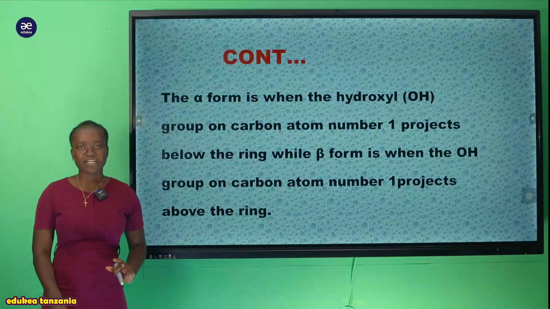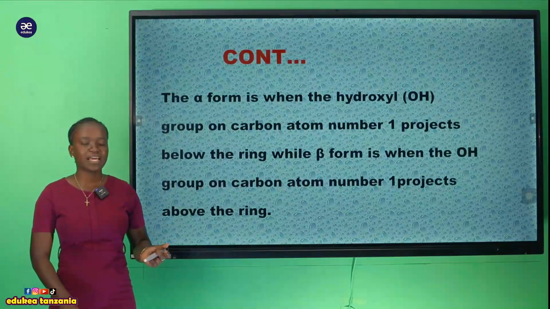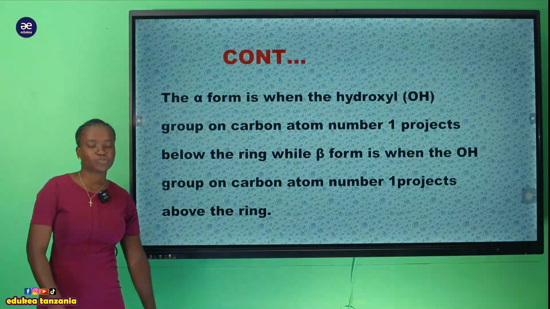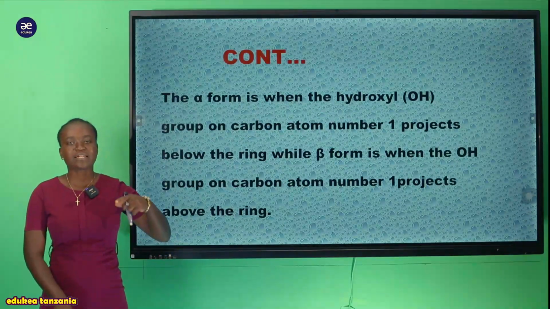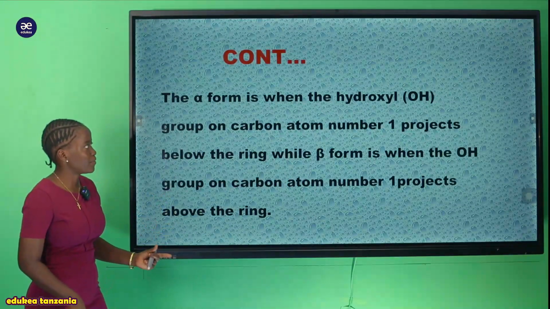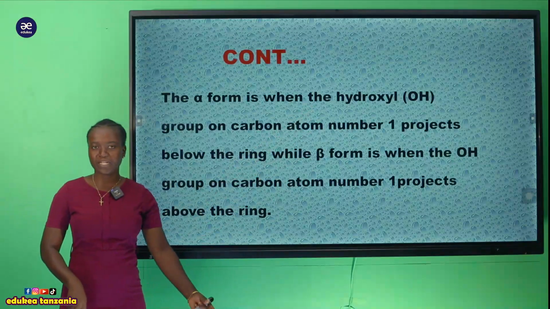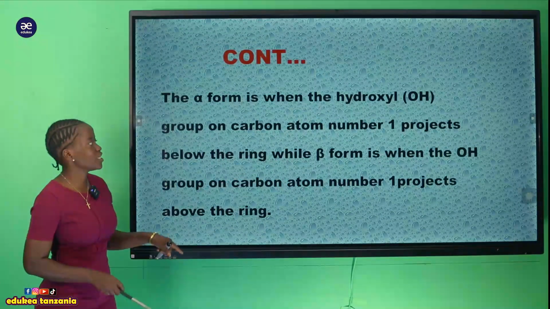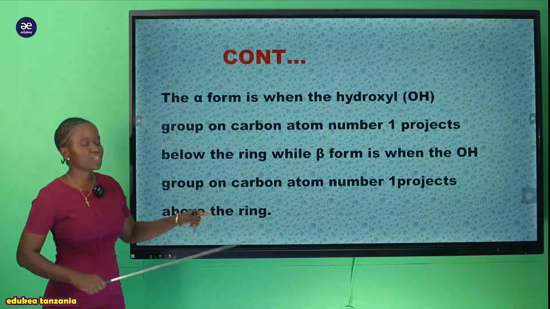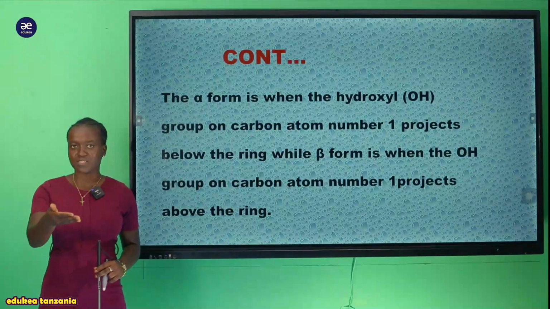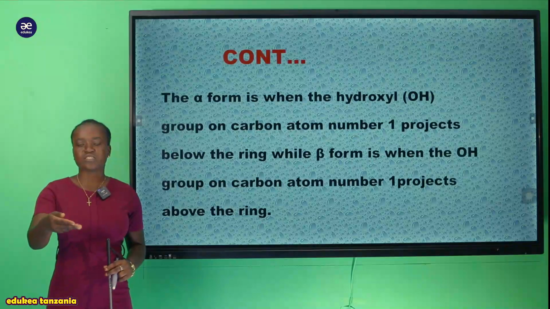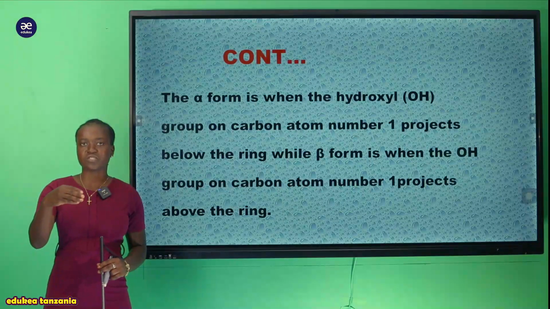So hii alpha carbon atom inakuwaje na hii beta carbon atom inakuwaje? Hapa tumesema kwamba alpha inatokea tu pale ambapo ile hydroxyl group ambayo inapatikana within the ring, it will project below the ring. Ina maana kwamba ikiwa chini ya ring, we're going to see the structure. So you're going to see the position now of this hydroxyl group.